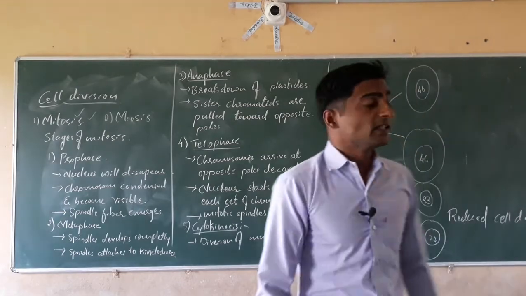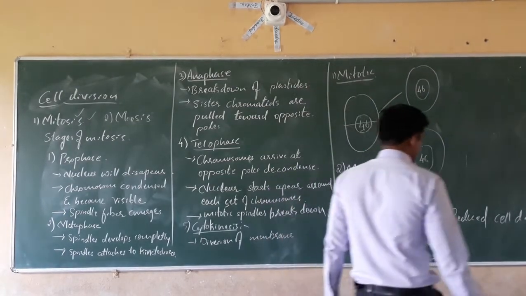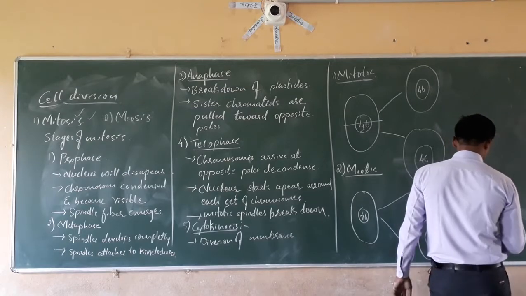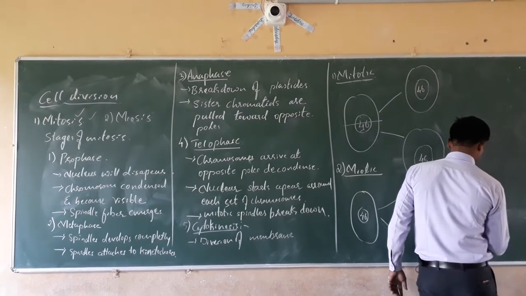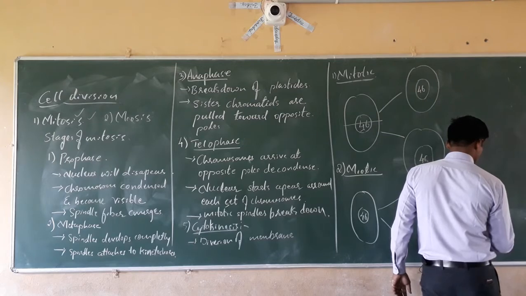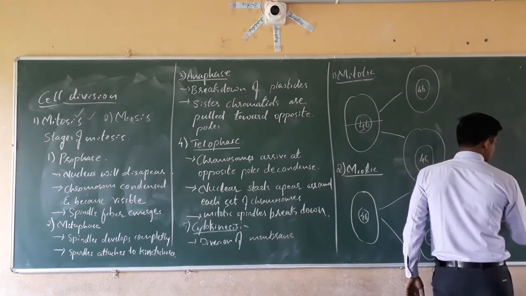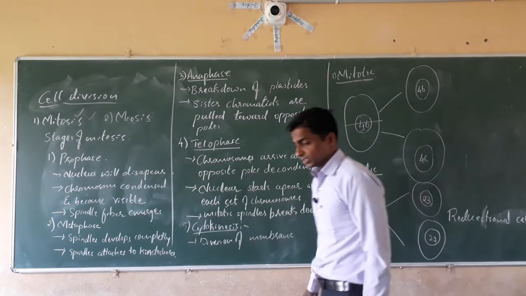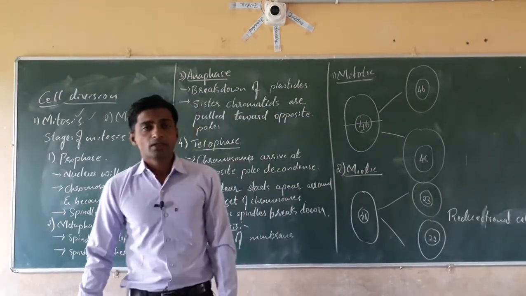That is also called reductional cell division. Yes? Understood the difference between the mitotic and meiotic?